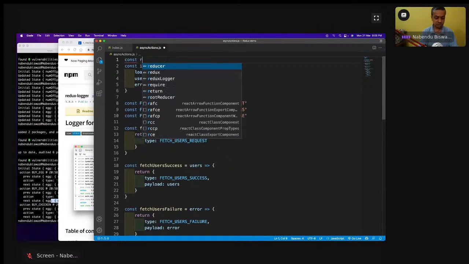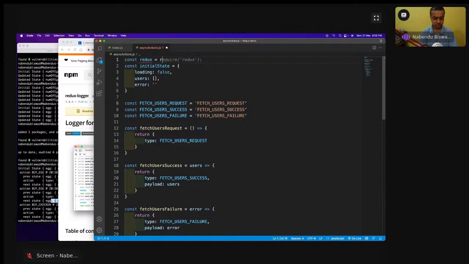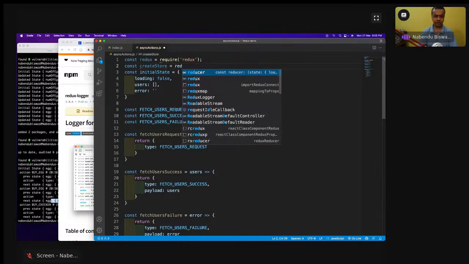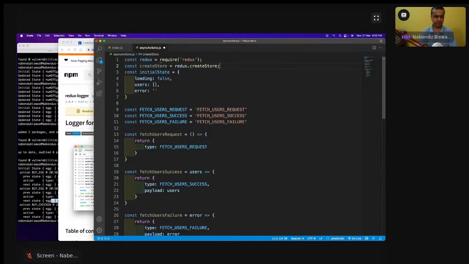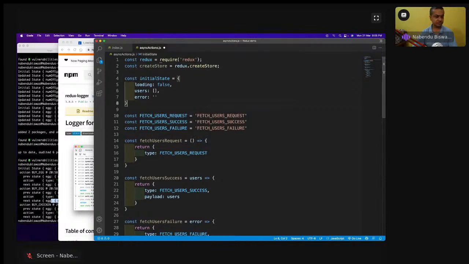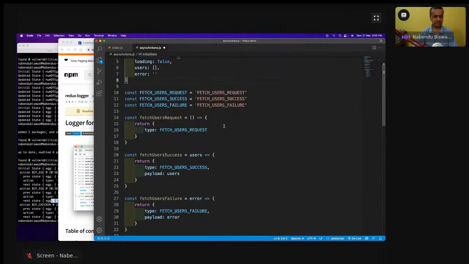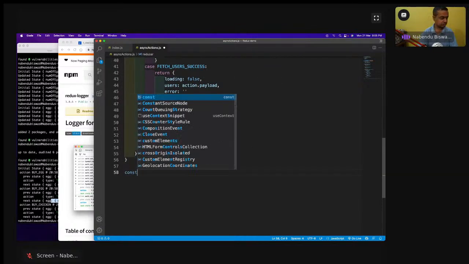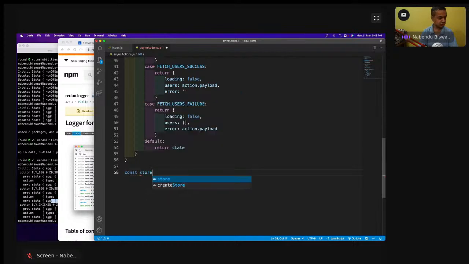So const Redux equal to require Redux, and const store equal to Redux dot createStore like this, and then we'll come here and const store equal to createStore reducer, again like that.